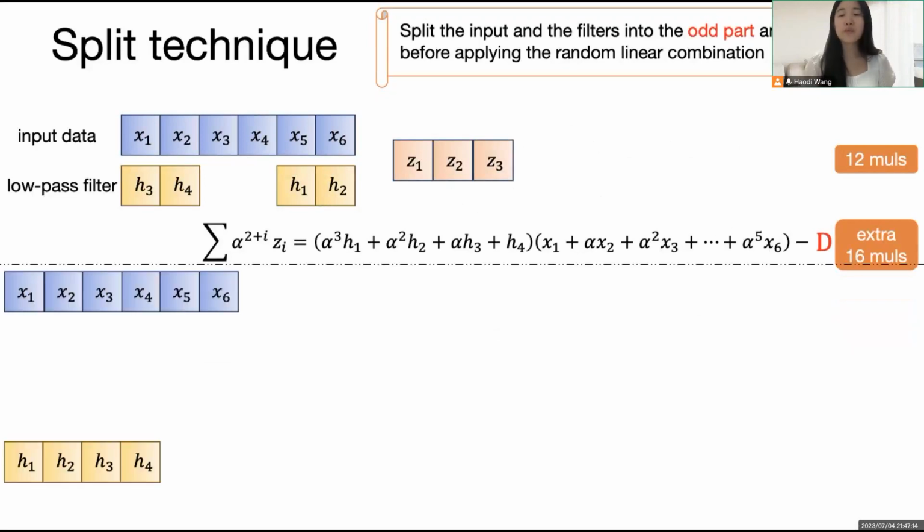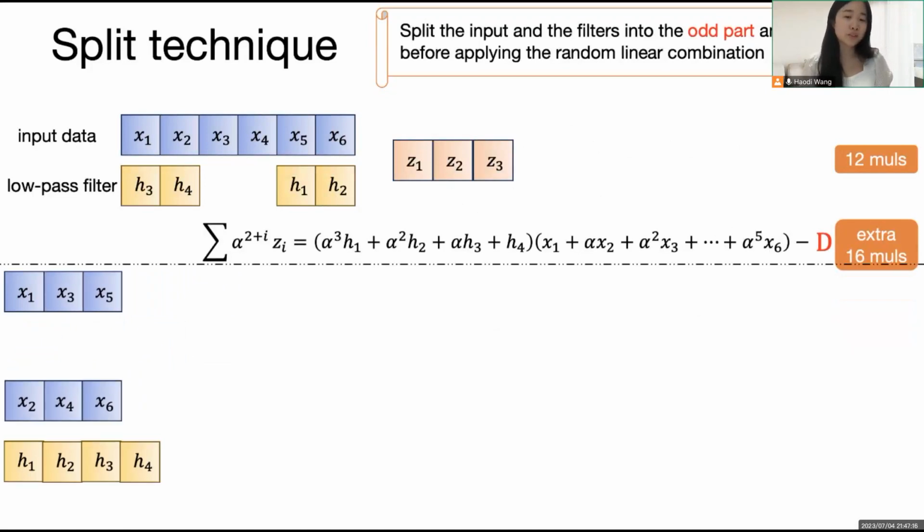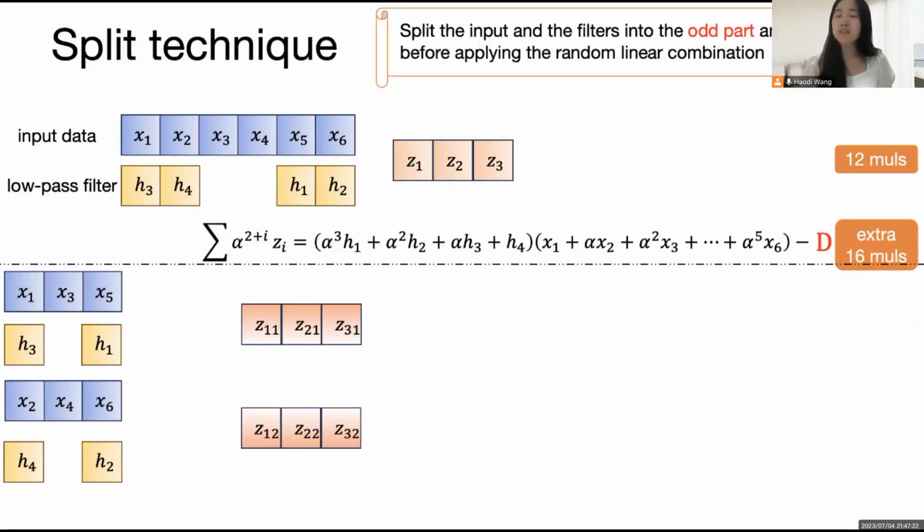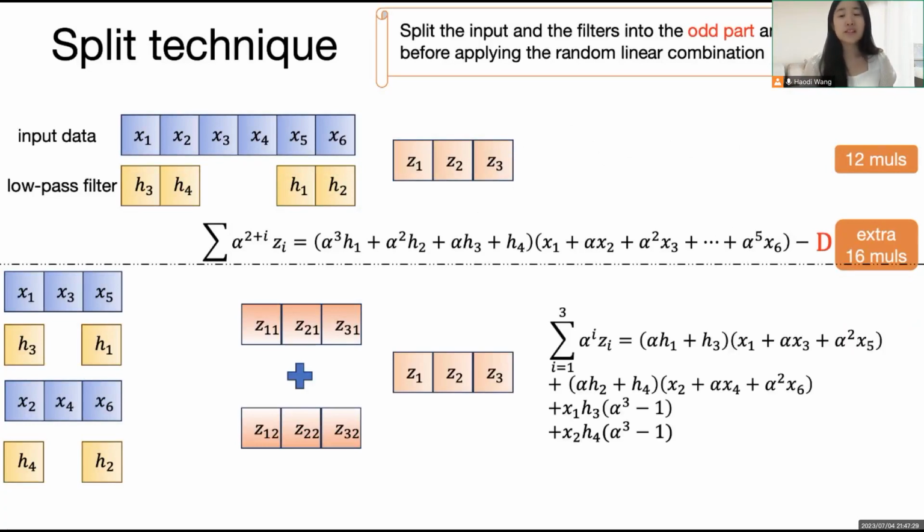So alternatively, we split the input and the filters and compute each part respectively. We can apply the random linear combination separately to the 2 parts and add them together afterwards. The complexity is reduced to 4 multiplications in total, thus reducing the number of constraints when proving. This is a simple example of the split technique. For more information, please refer to our paper.